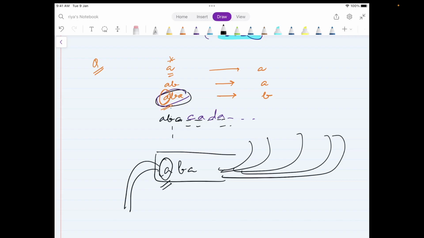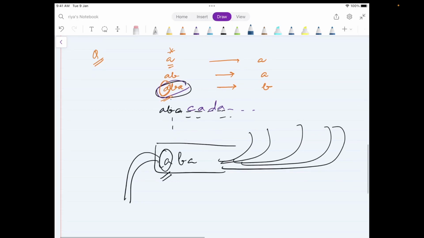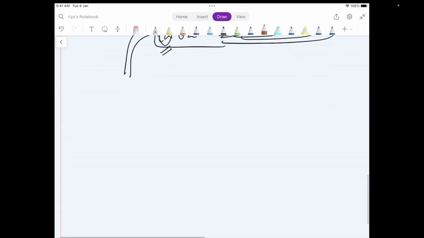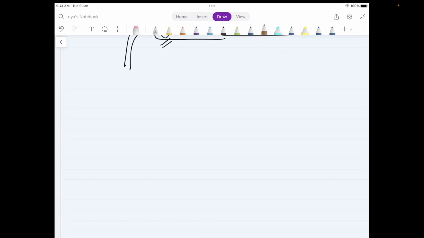Okay, so this is how you get the intuition that you should be using a queue data structure over here, right? Now, to also maintain the frequency of all the elements, I will be using a hash map over here as well, so that when the later iterations come and get repeated, I know that that character does not need to be considered. Okay, I'll show you how with a good dry run.